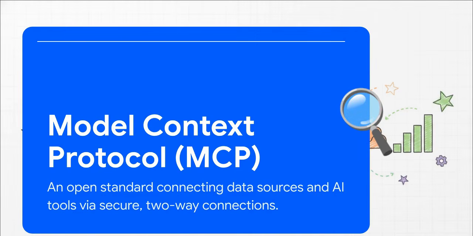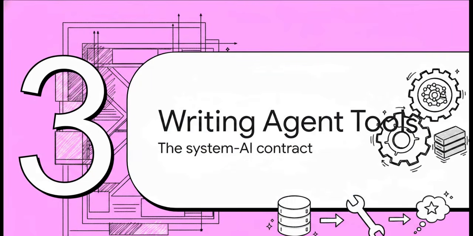So what is it technically? MCP is an open standard that lets developers build secure two-way connections between data sources and AI-powered tools. And the architecture here is elegantly simple. You've got two sides. You either expose your data through an MCP server, or you build an AI application, an MCP client, that connects to those servers. And that's the whole shebang. It completely wipes out the mechanical burden of maintaining a dozen different connectors. Now that we've got the architecture down, let's talk about actually building with it.